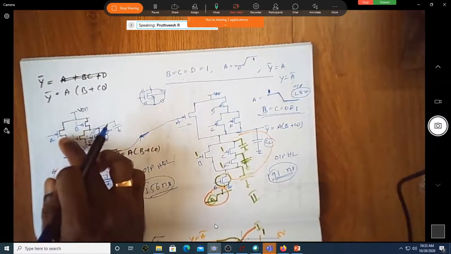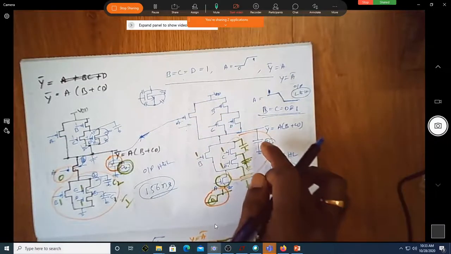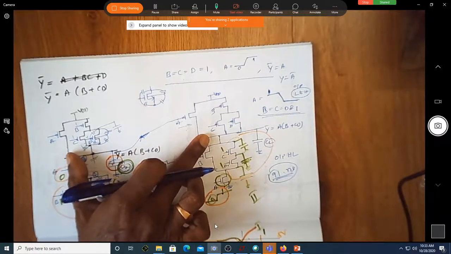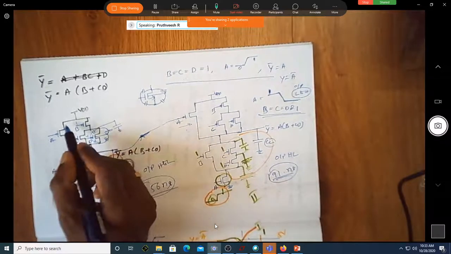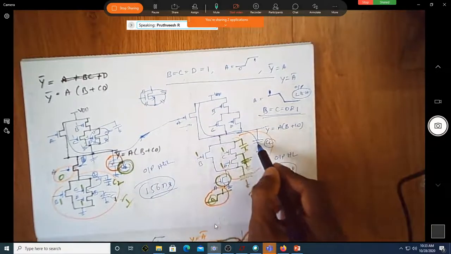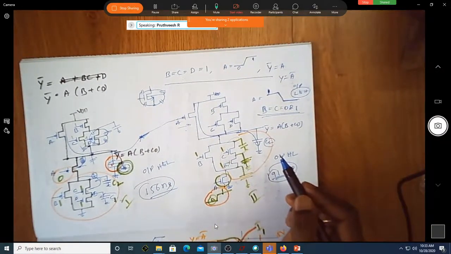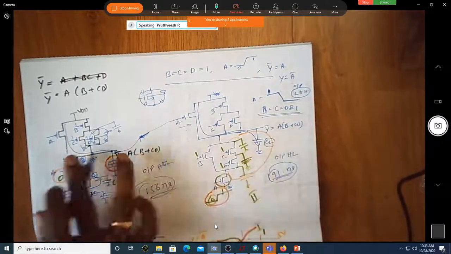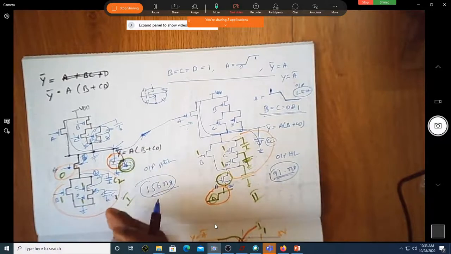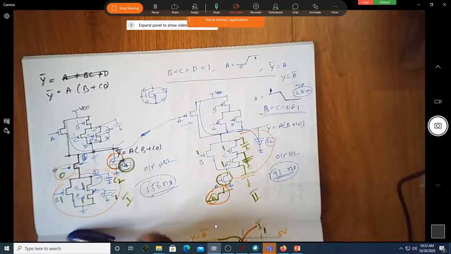This is the only path available for the output capacitor to charge, which is the same in both cases. Yes, sir. Am I correct? Is the path for your load capacitor to charge this one, and is the path the same here? Yes, sir. Correct?